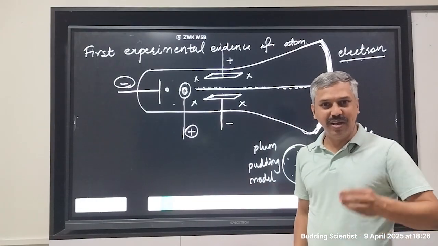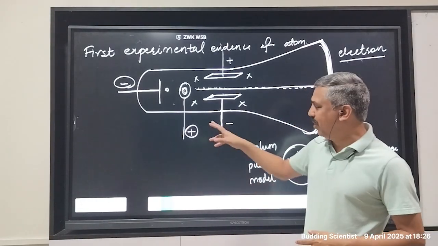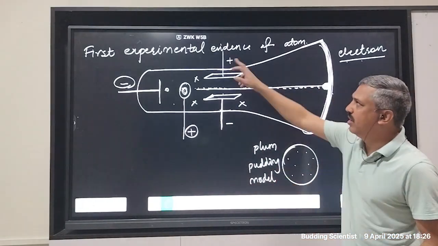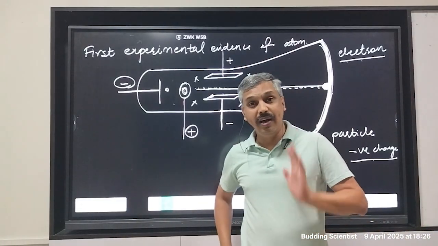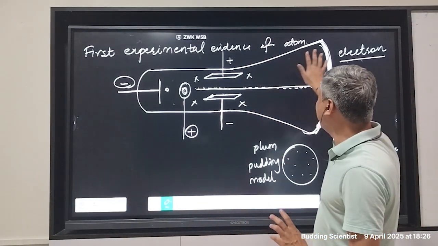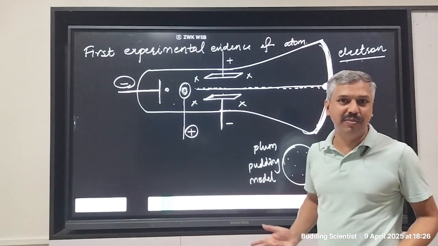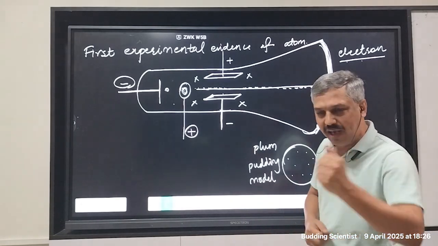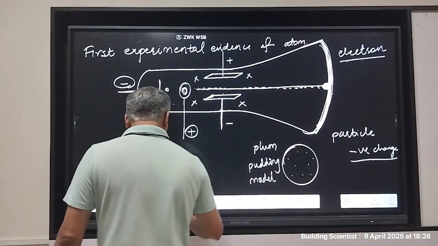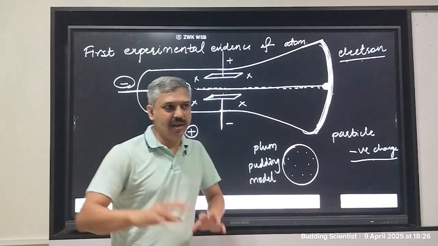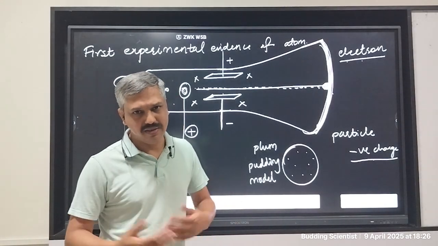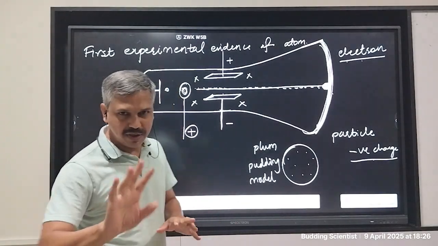Unfortunately, in our syllabus, and even I could not find this on Google, what is the evidence that this is showing? It must prove that the atoms exist, but there is nothing written about it. Alright, I'll tell you. What J.J. Thomson did, I did not read it anywhere, this is my research. It is not published in a book or something.